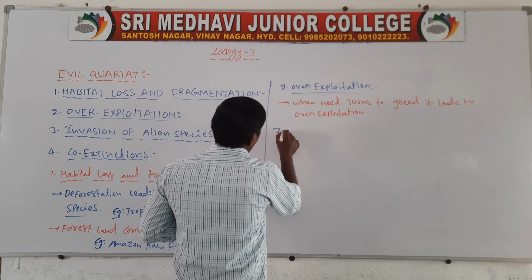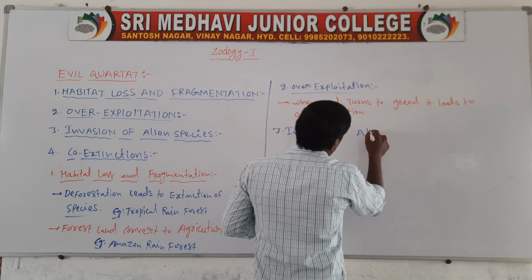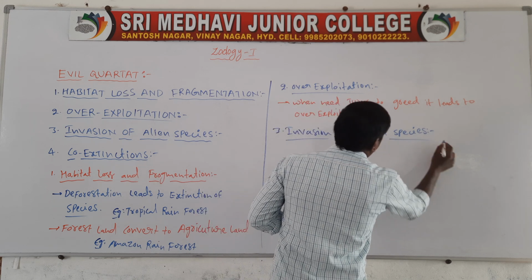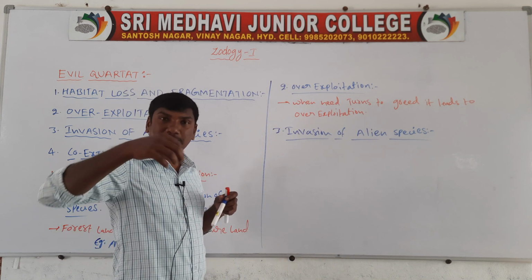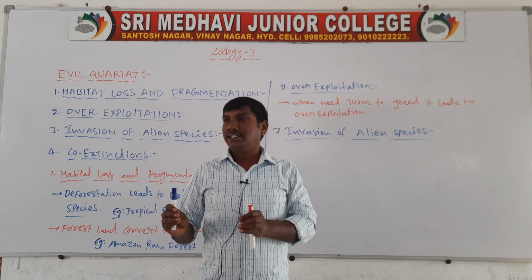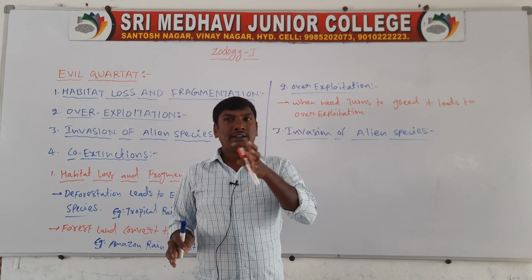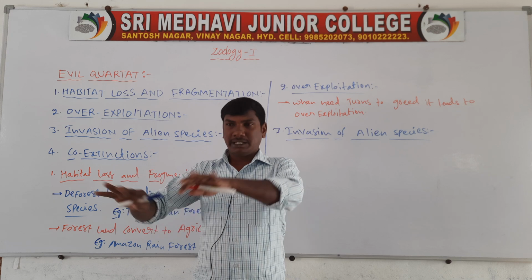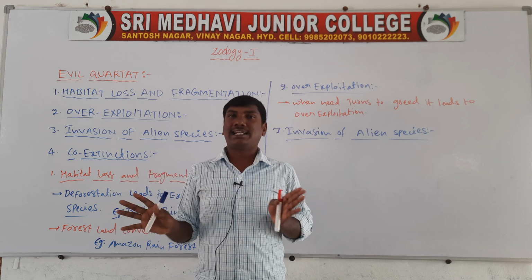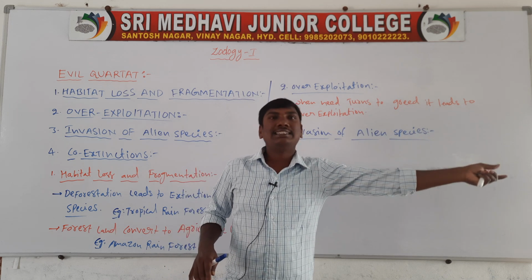Invasion of alien species means, for example, that in this room rats live; this is the habitat of the rats. Then an alien species, a new species, for example a cat, comes to this place.